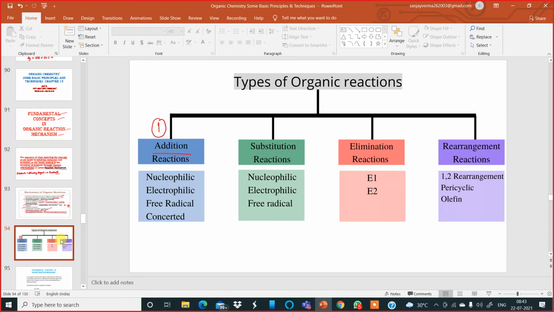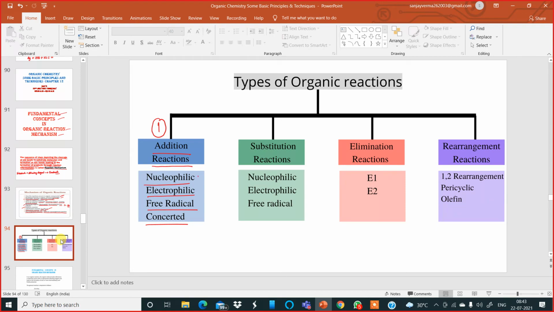A plus A is equal to 2A. Here we have nucleophilic, electrophilic, free radical, and concerted. That means it involves nucleophilic attack, electrophilic attack, free radical addition, or concerted addition. Okay. So these are addition reactions, the first type.